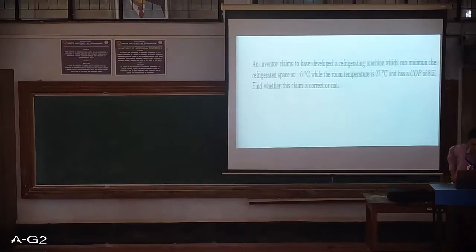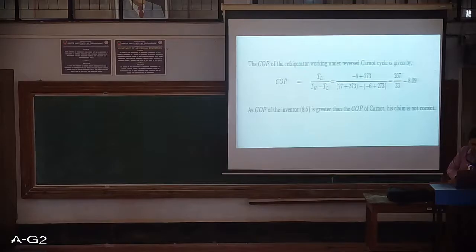Now the refrigerated space is to be maintained at minus 6 degrees centigrade while the room temperature is 27 degrees centigrade, and the refrigerating machine which is operating has a COP of 8.5. So the problem expects us to check whether the inventor's claim of a COP of 8.5 operating between two temperatures, 27 degrees centigrade and minus 6 degrees centigrade, is correct or not. This is what is expected of us.